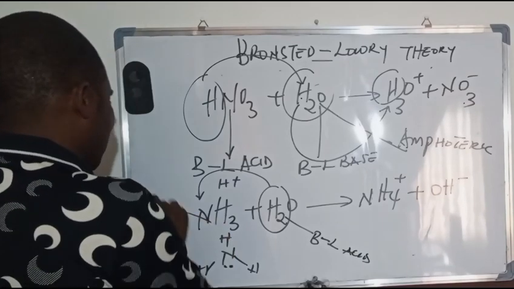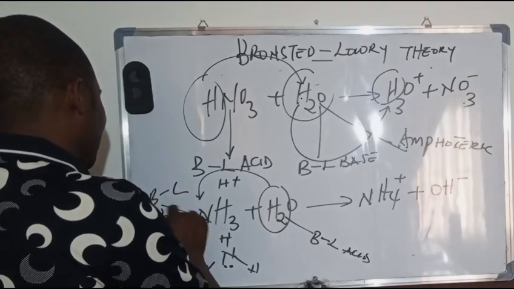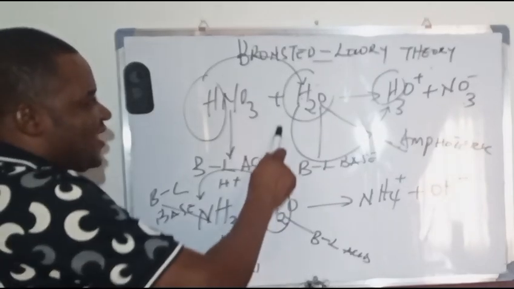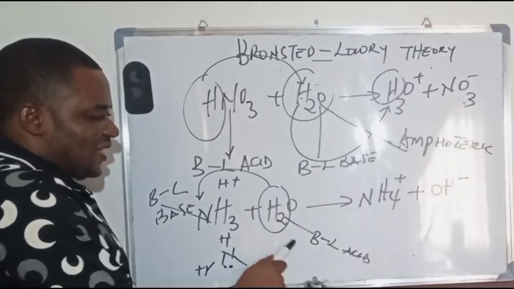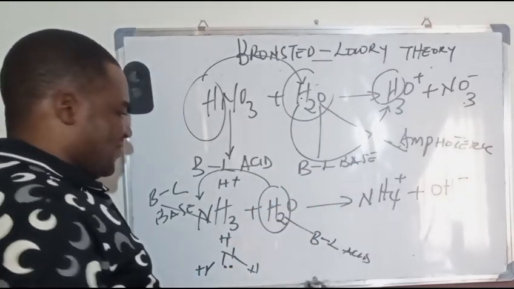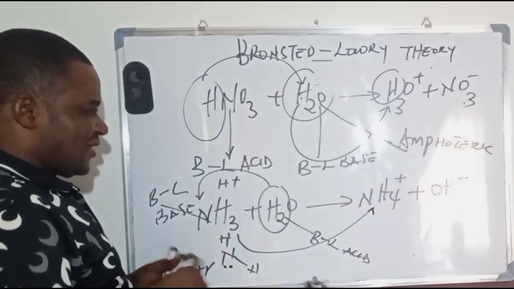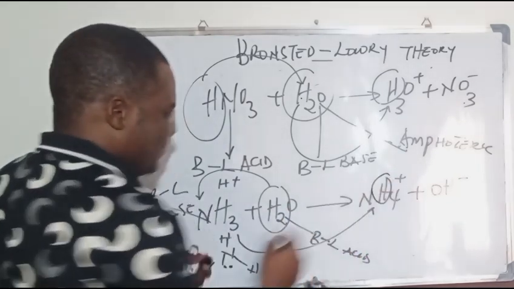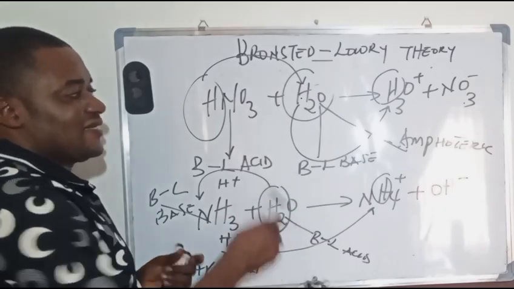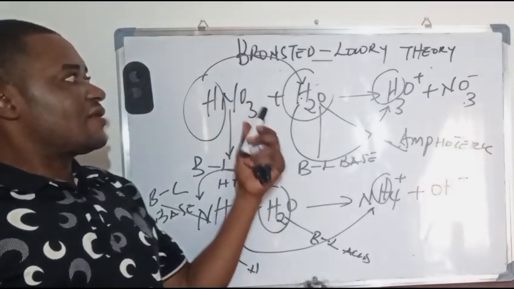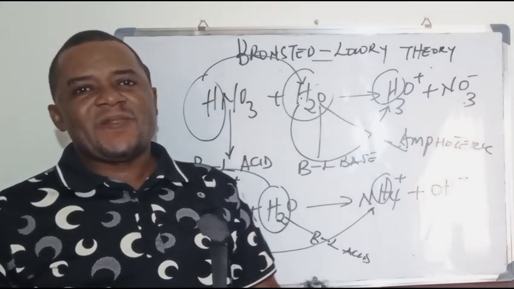So water behaves as a base, and water also behaves as an acid, as you could see shown here. That makes water amphoteric, just like the Bronsted-Lowry theory says.